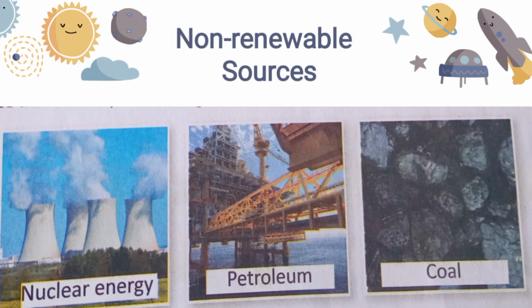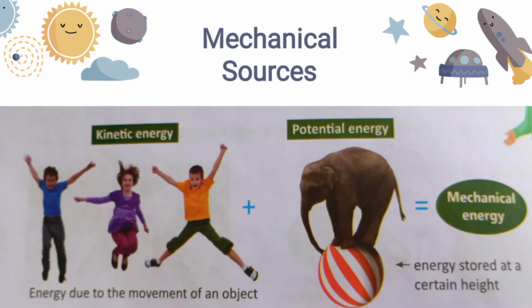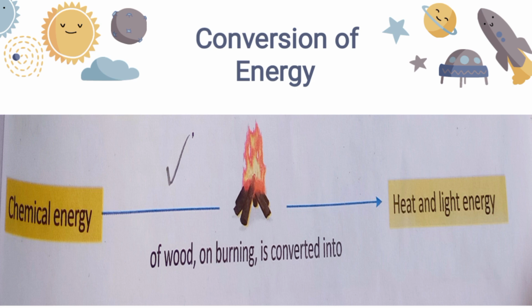Now let's discuss the conversion of energy. You can see in this picture that chemical energy present inside the wood is converted into heat and light energy when we are burning the wood. So what is happening? Simply, the chemical energy is converting into heat and light energy.